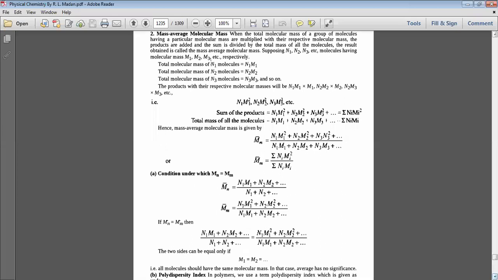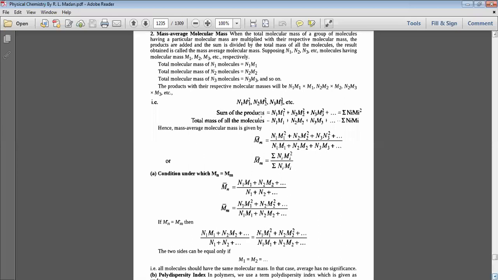The total molecular mass of N1 molecules would be N1M1, the total molecular mass of N2 molecules would be N2M2, and the total molecular mass of N3 molecules would be N3M3, and so on. The products with their respective molecular masses will be N1M1 into M1, N2M2 into M2, N3M3 into M3, etc. That is N1M1 square, N2M2 square, N3M3 square, dot dot dot, etc.